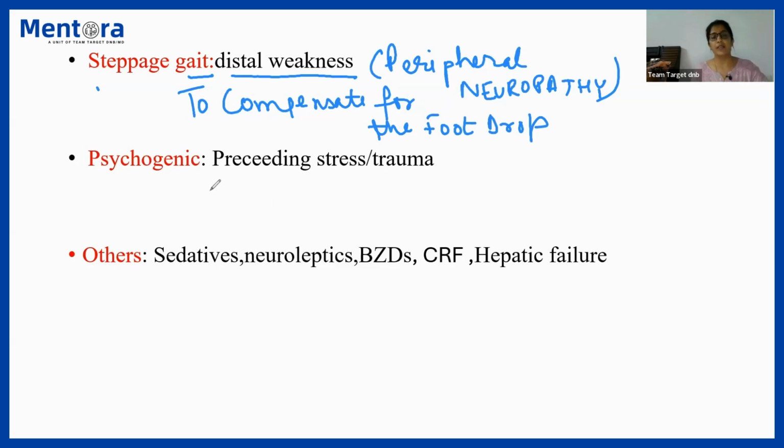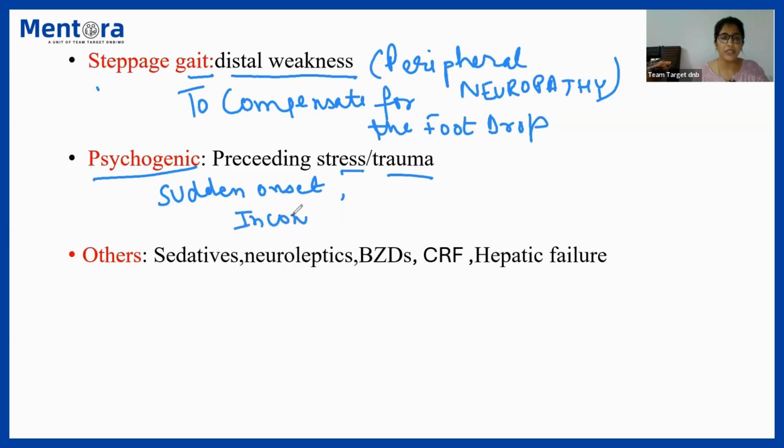Then the gait disorder might be just a psychogenic phenomenon, that may be due to a preceding stress or trauma, or as a part of PTSD. The characteristic of a psychogenic gait is that it is of sudden onset. There is no insidious period. The deficits are inconsistent, they might change from one day to the other.